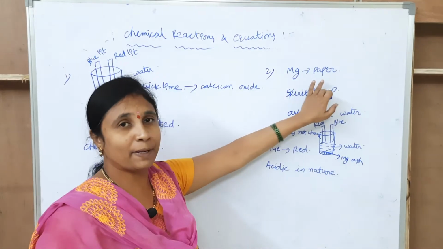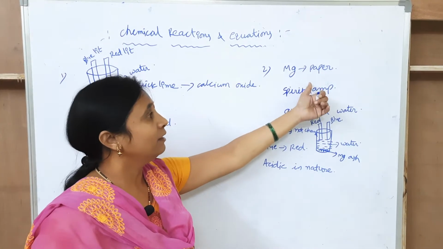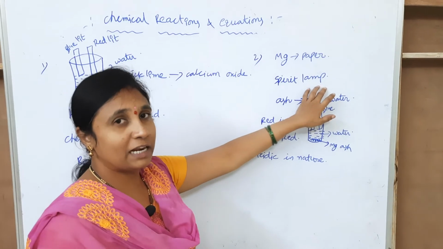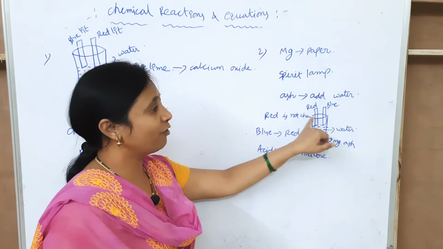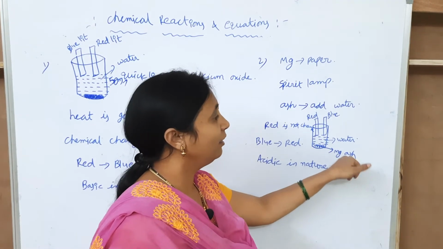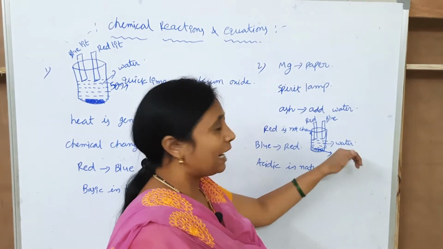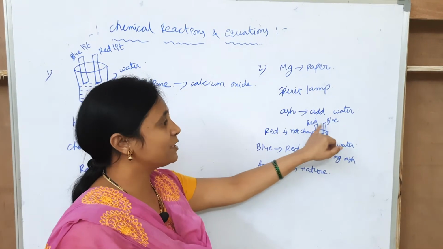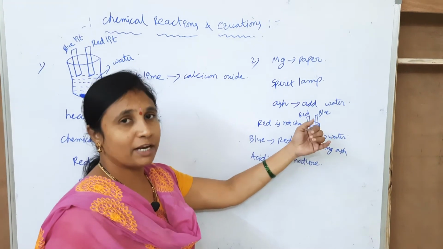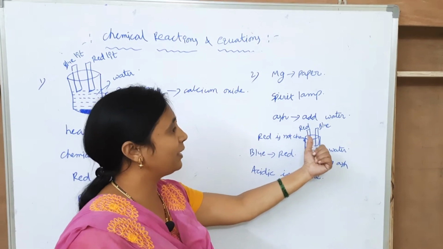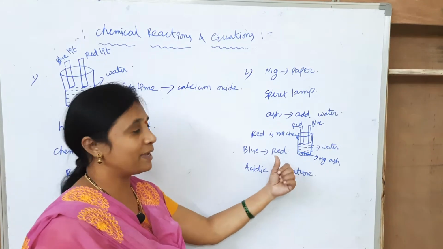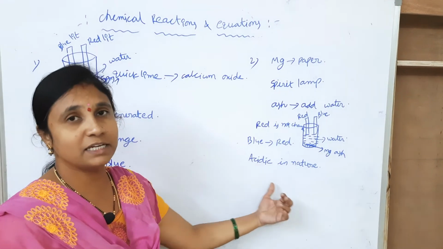Take one magnesium ribbon and heat it with a spirit lamp. Then we collect the ash, take one beaker, put this magnesium ash in it and add some more water, and we can check with litmus paper. We can dip the red litmus paper and the blue litmus paper and observe that the red litmus paper does not change. The blue litmus paper changes into red. That means the magnesium ash is acidic in nature.